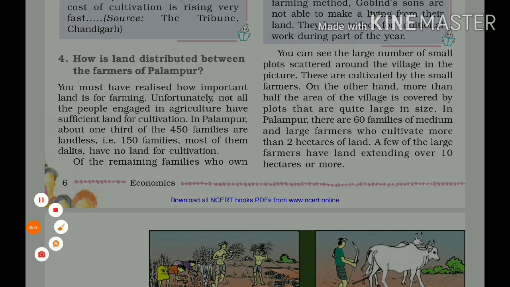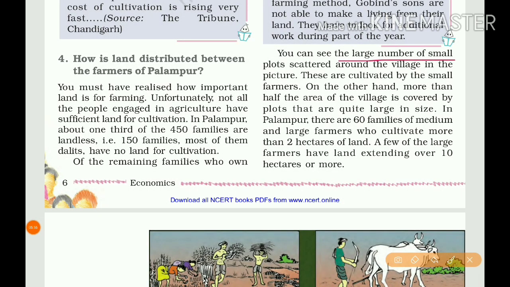You can see the large number of small plots scattered around the village in the picture. These are cultivated by the small farmers. On the other hand, more than half of the area of the village is covered by plots that are quite large in size.